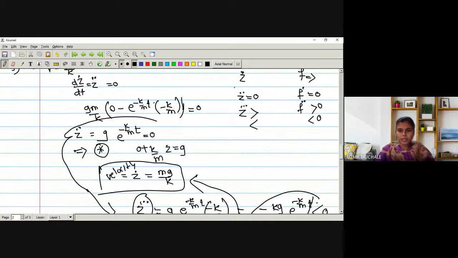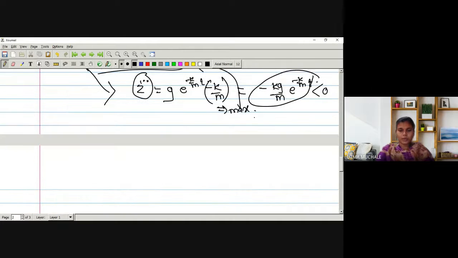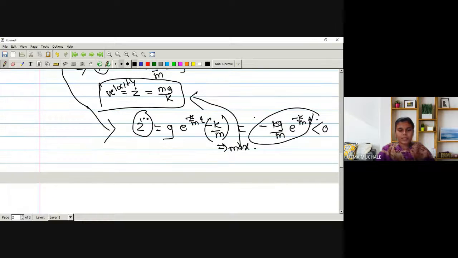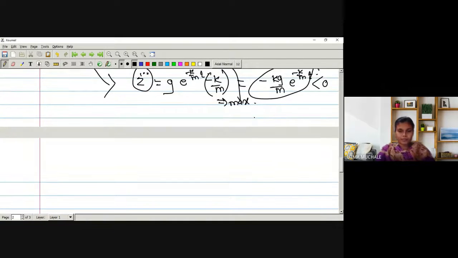This is our velocity. We are finding the first derivative is 0. Second derivative is greater than 0. Oh, sorry, less than 0. Hence, we can say that we are getting the maxima for this function.